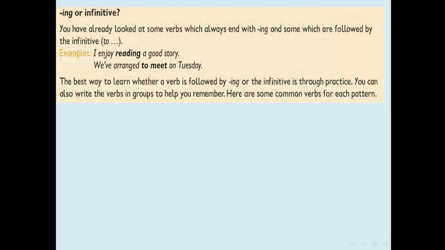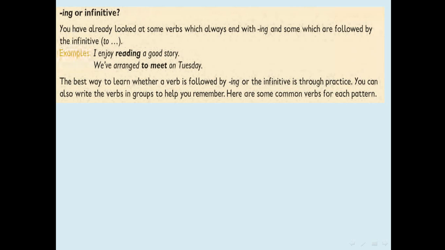Now, -ing or infinitive. We have this rule in your course book, page number 58, lesson 5. As you know, we have some verbs followed by a verb with -ing, and other verbs followed by the infinitive.